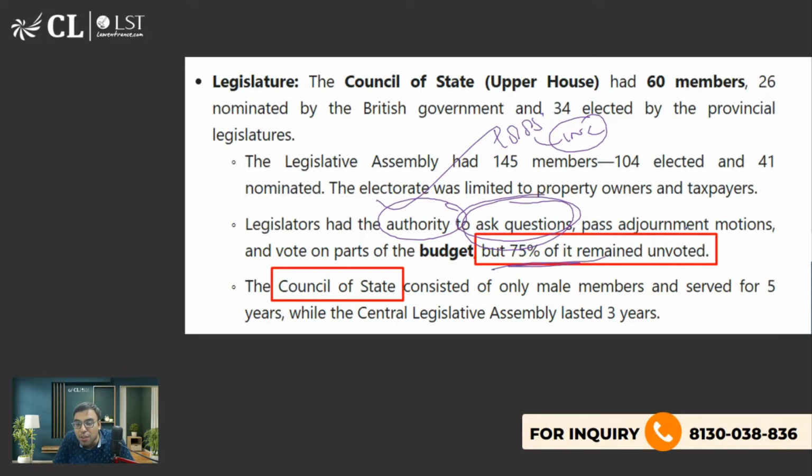But still 75% of the budget is unvoted. मतलब आपकी वोटिंग पे पावर पे डिपेंड नहीं करेगा. So ठीक है, the governor general will directly pass it, है ना, and the governor at the state level. ठीक है, so unvoting मतलब क्या है, नॉन डेमोक्रेटिक नेचर हो गया ना ये, because generally budget should be passed by voting, that is the main idea, ना. So आप ये देख सकते हो.